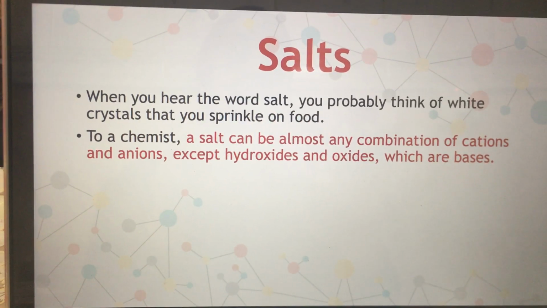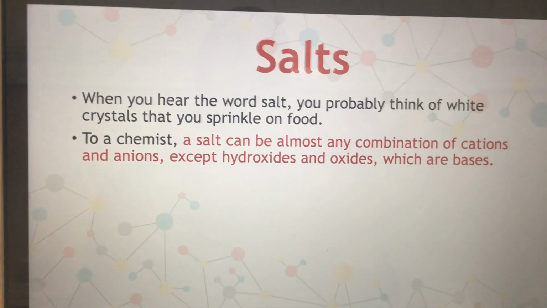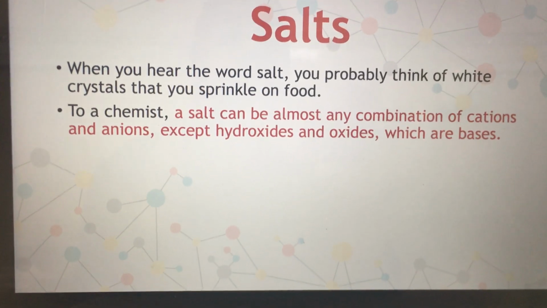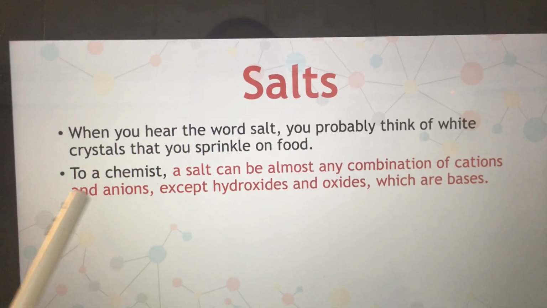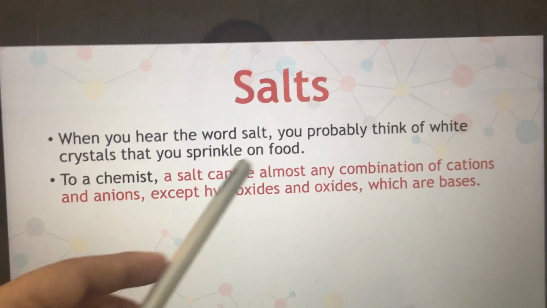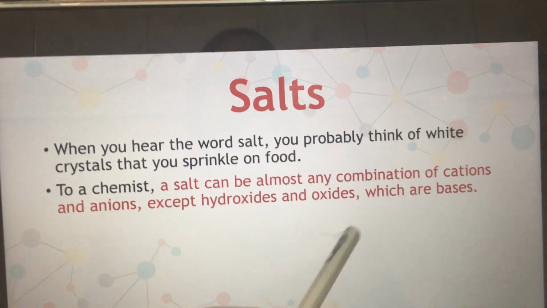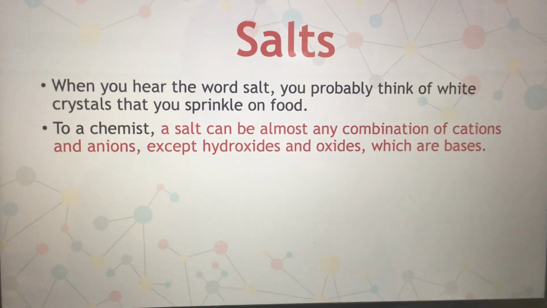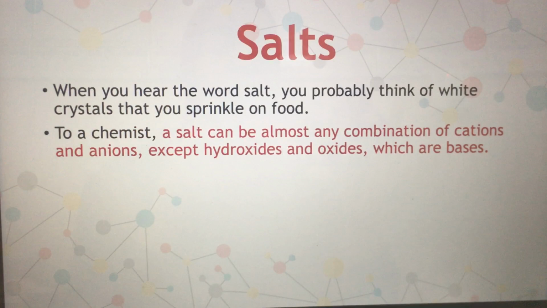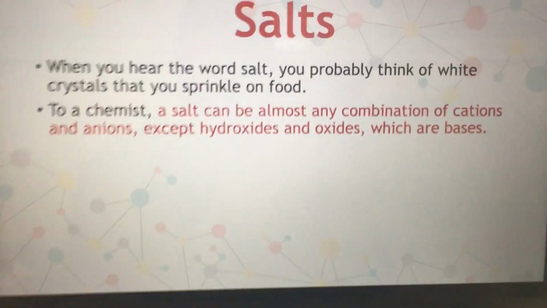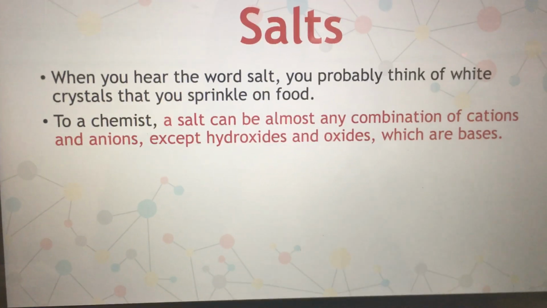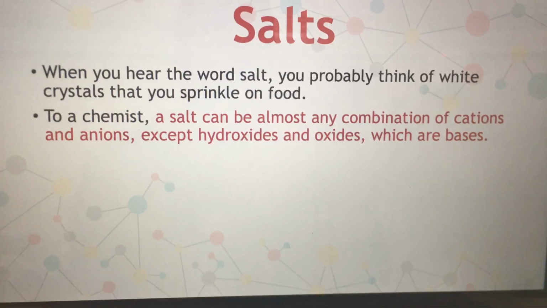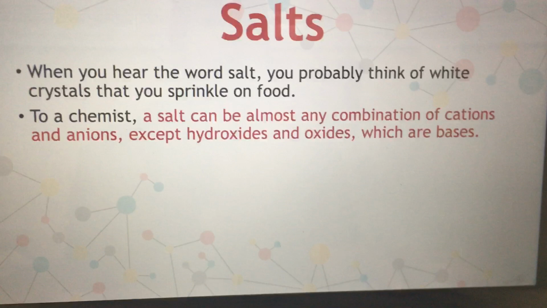You know, cation is the positive ion, anion is the negative ion. So any combination between cations and anions, except hydroxides and oxides, which are bases. So hydroxide ions and oxide ions are bases. But any other combination between cation and anion, we call this a salt.